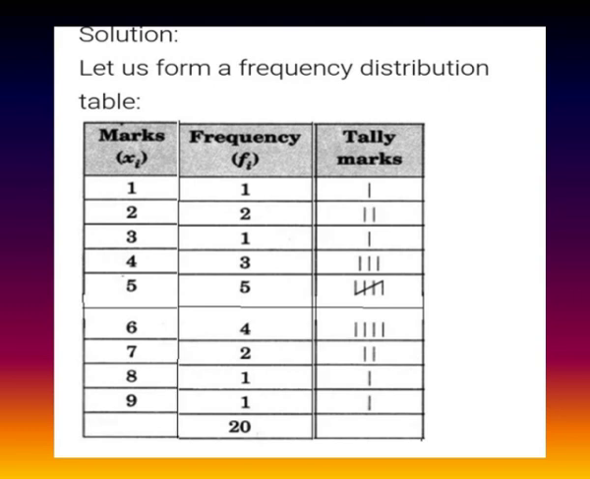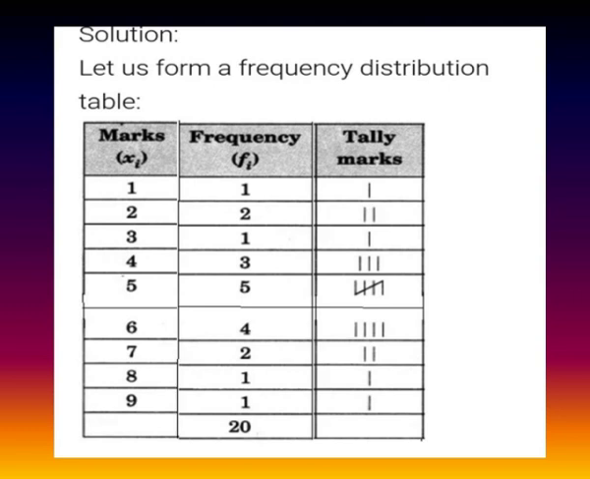Next mark is 3. It was obtained by only 1 student, so its frequency is 1. So for mark 4, its frequency is 3. For mark 5, its frequency is 5. For mark 6, its frequency is 4 since mark 6 was obtained by 4 students. Likewise, mark 7's frequency is 2 and mark 8's frequency is 1 and mark 9's frequency is 1.